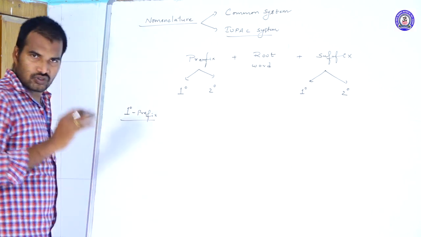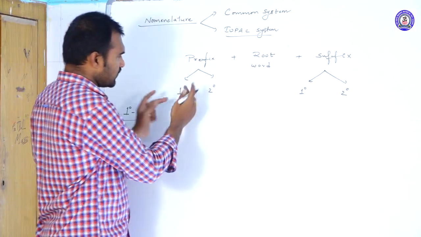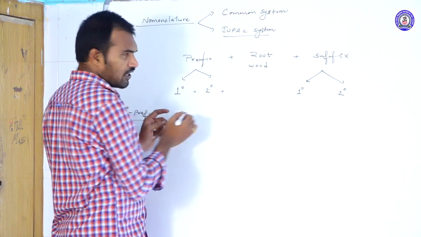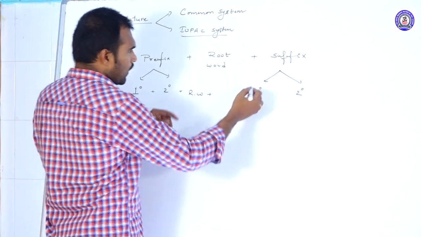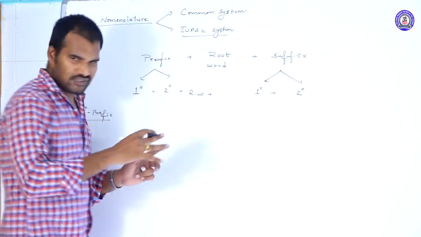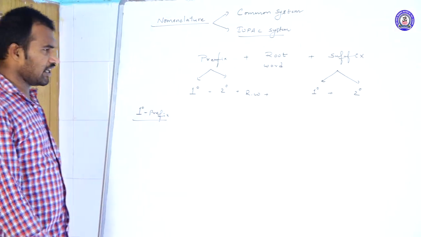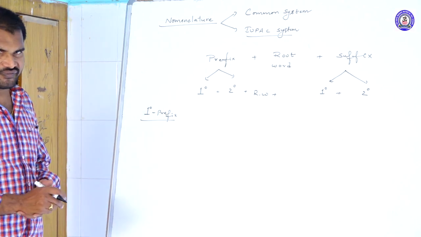Now let us discuss what a primary prefix is. This is the systematic name: first primary prefix, after primary prefix the secondary prefix, thereafter the root word, thereafter the primary suffix, thereafter the secondary suffix. This is the systematic way of giving the names. Now what is a primary prefix?